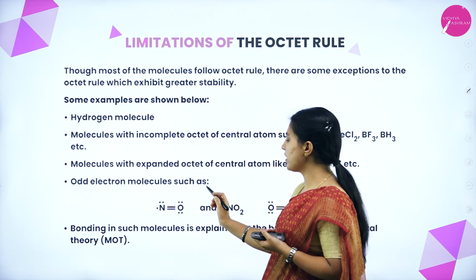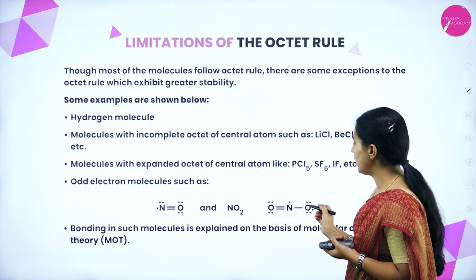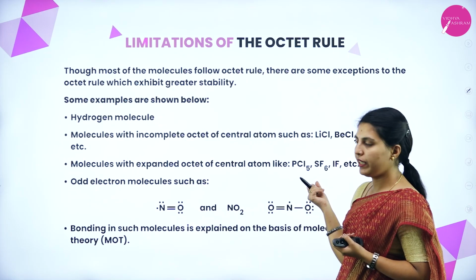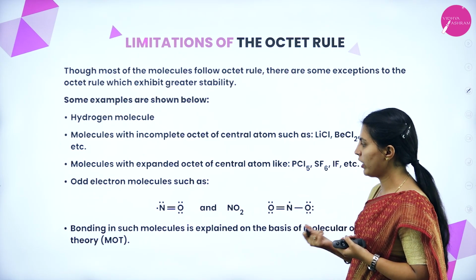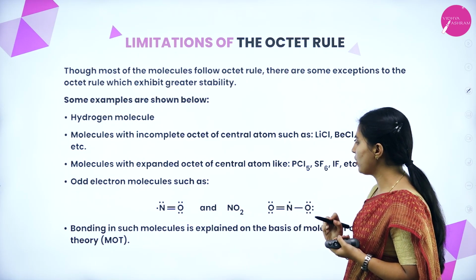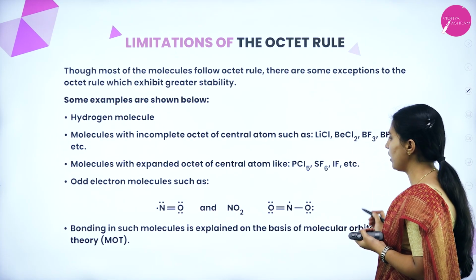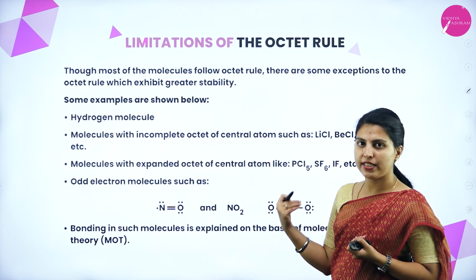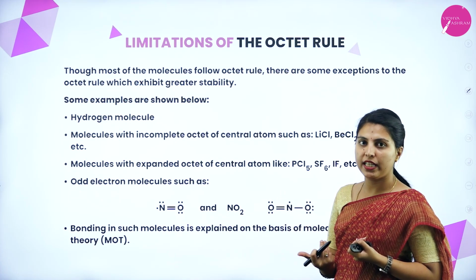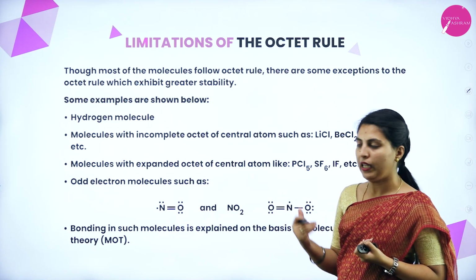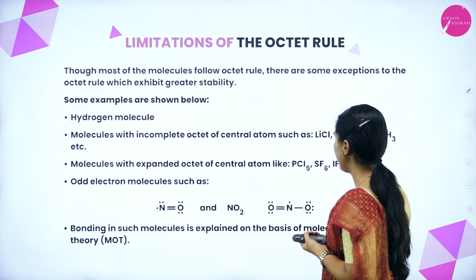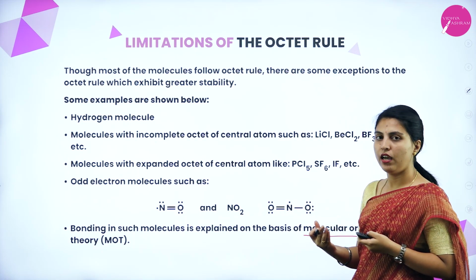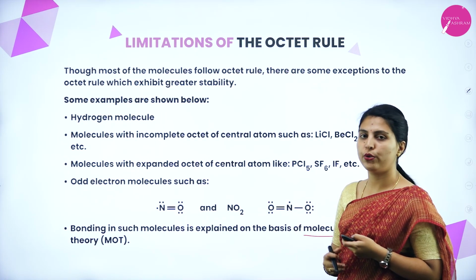Odd electron molecules such as NO and NO2 have more stability even though they have an odd number of electrons. Bonding in such molecules is explained on the basis of molecular orbital theory. Means it has limitations, but how it can be explained has some proof. It will be explained in molecular orbital theory, where you can see how the limitations have been overruled.